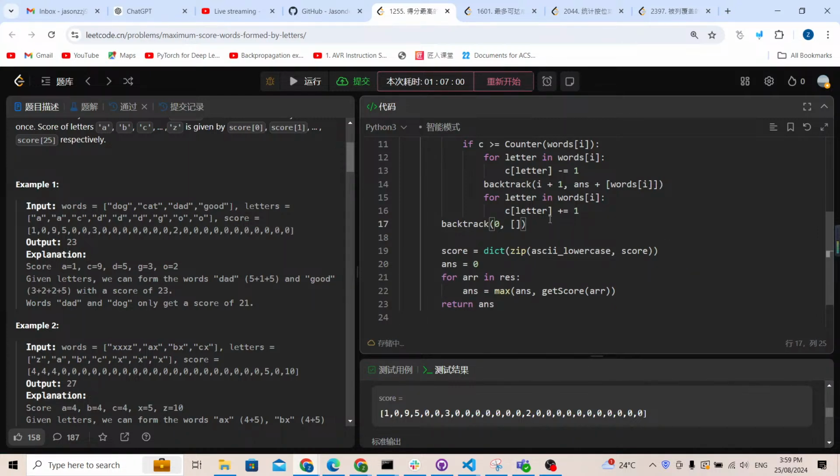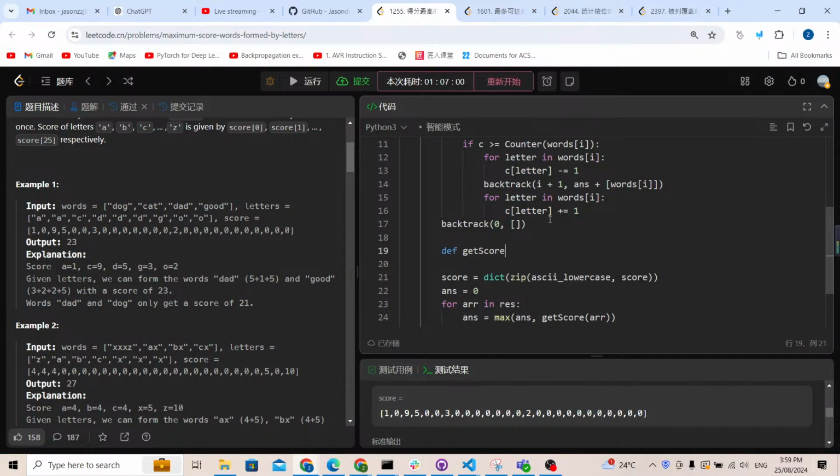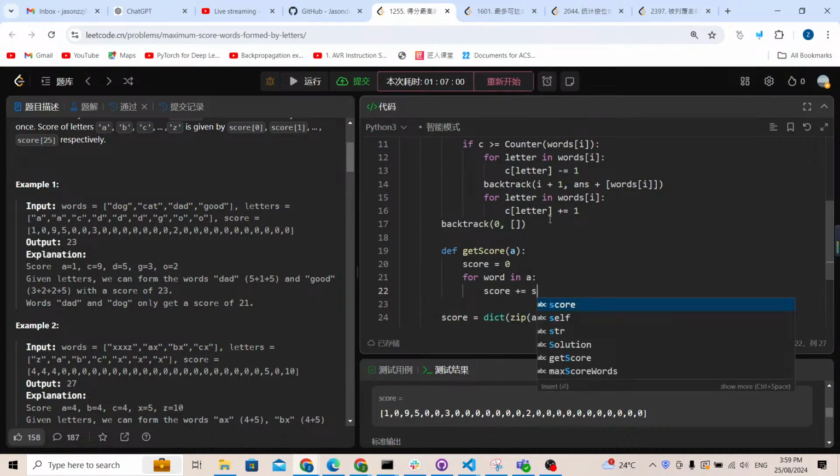Let me put it here, maybe. So I'm going to use a get score function, which takes an array. Here I'm going to prepare a result equal to 0, and for each word inside the array, the result is going to plus equal the sum of the score. Where is my dictionary?